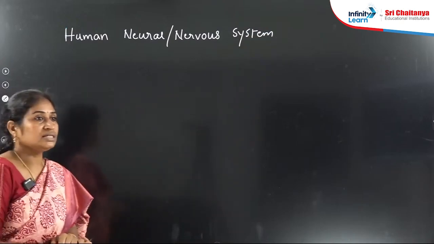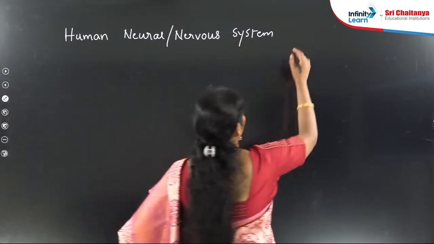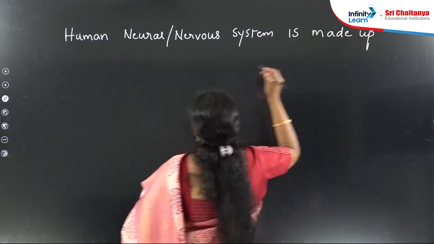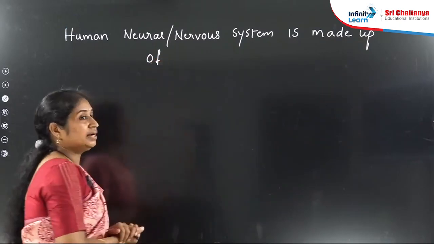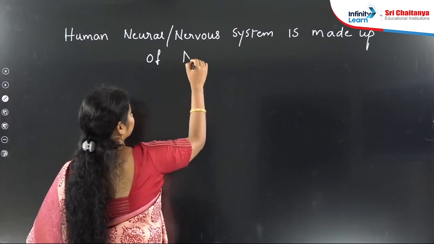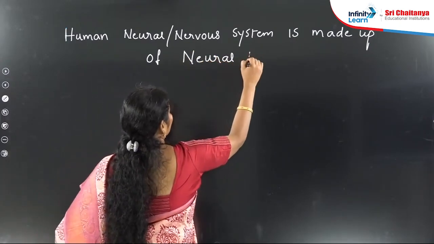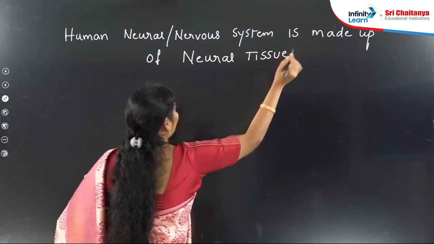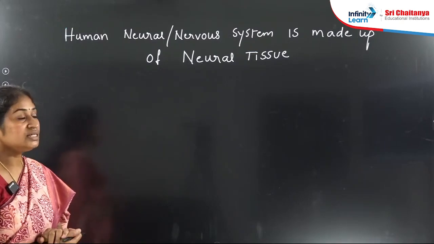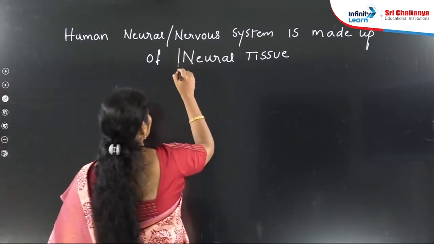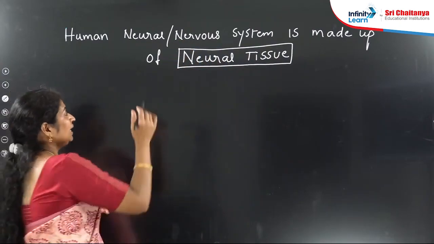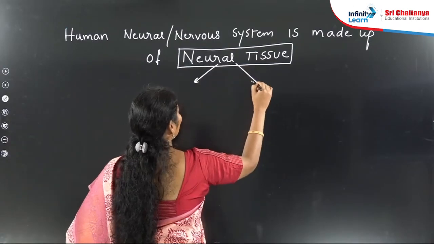So our human neural system is made up of which tissue? Any idea? Humans have four types of tissues. Out of those four, our neural system is made up of neural tissue. This neural tissue is mainly derived from ectoderm.